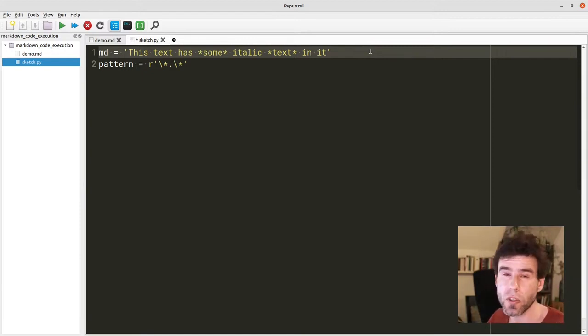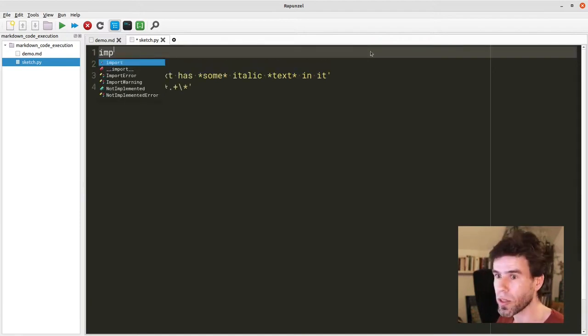But that anything is just one character, and there can be more characters in between. How many? One or more. Plus means one or more. So now we say any one or more of anything between two asterisks. That is what this means. This, in principle, is already a valid regular expression. So how can we now use this regular expression to actually apply it to the text above?